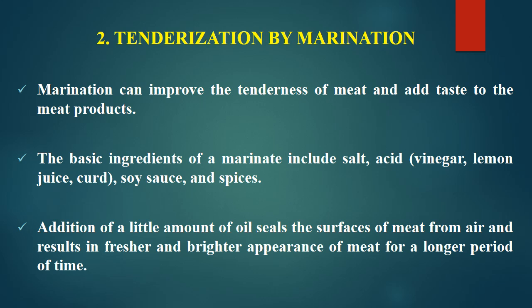The basic ingredients in a marinade include salt and acid, such as vinegar, lemon juice or curd, sometimes soy sauce, and several kinds of spices depending on tradition and culture. All this salt, acid or some enzymes from the spices can help in the tenderization process. Sometimes a little oil is also applied, which comes to the surface of the meat pieces and gives a fresh and bright appearance, and the meat looks good for a longer period. So that's the basics about marination.